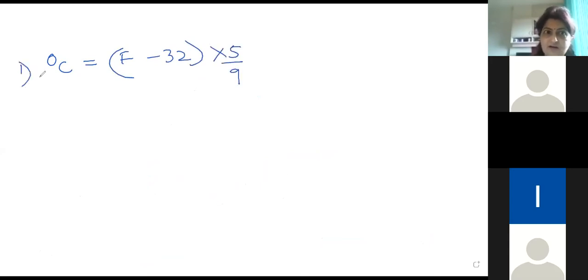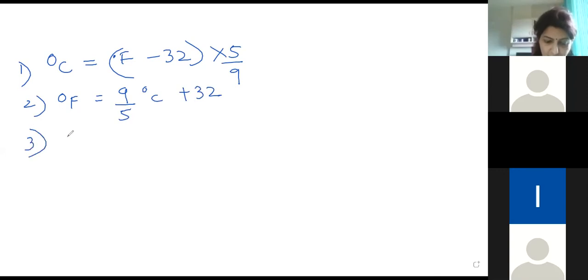If I want to find degree Fahrenheit, it is 9/5 times degree Celsius plus 32. And for Kelvin, it will be degree Celsius plus 273.